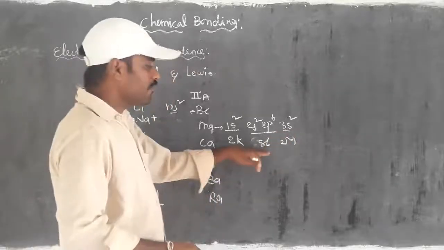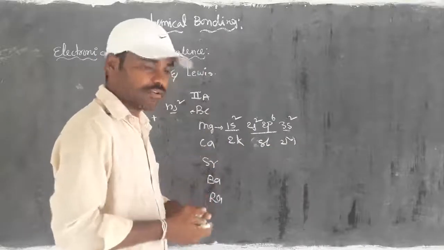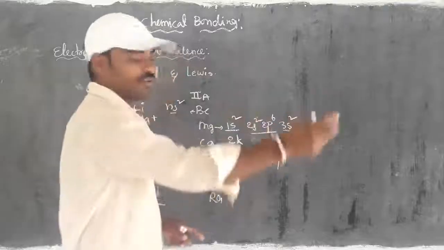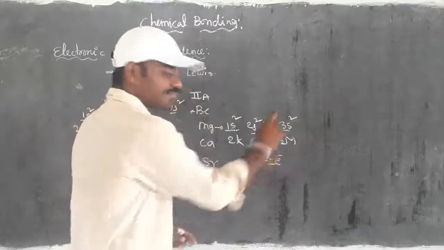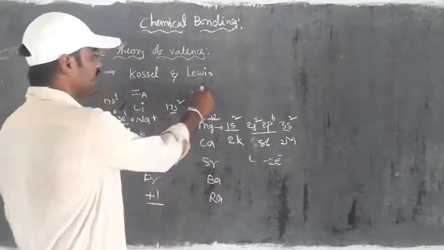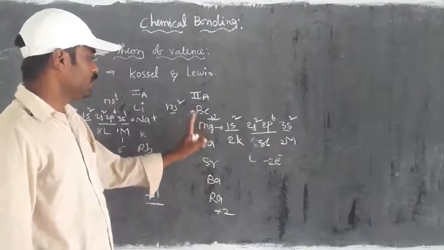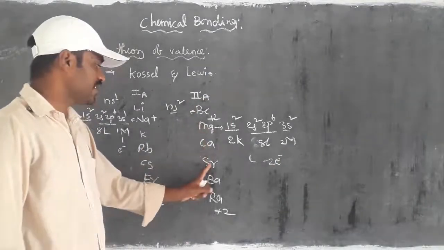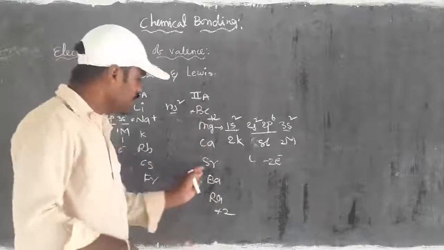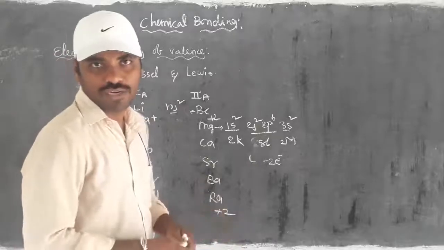It would require 6 more electrons to get stability, because 8 electrons make it inactive. So instead of gaining 6 electrons, it is ready to lose 2 electrons. Then magnesium shows +2, meaning its valency is +2. Beryllium, magnesium, calcium, strontium, barium, radium all show +2, because when they lose the 2 electrons, they get 8 electrons in the outermost shell.